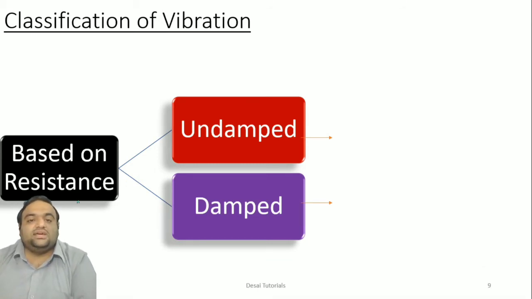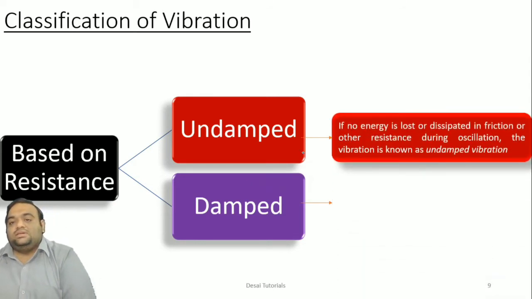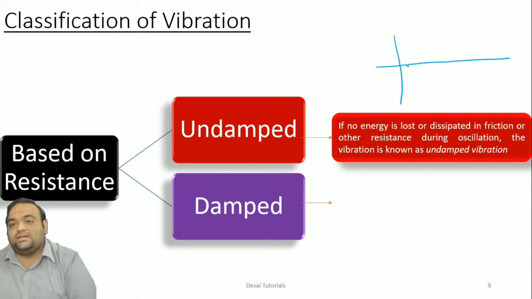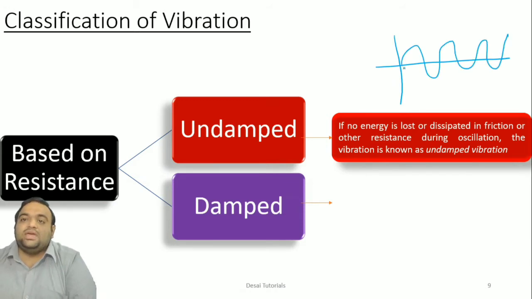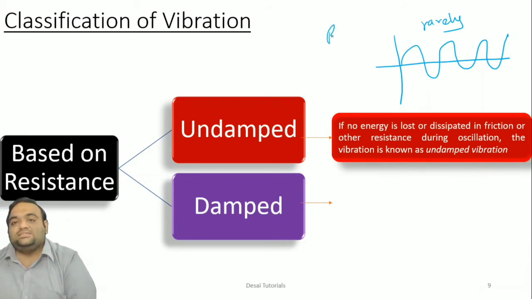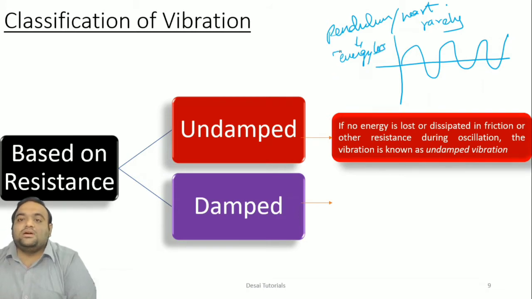Next, based on the resistance, that is undamped and damped. In undamped vibration, once the oscillation starts, or once the disturbance is given, it is going to oscillate continuously like this, okay? And this system you will rarely encounter in nature. For example, you can take the pendulum and the heart. A pendulum is also true if there is no energy loss in the system, and it is very difficult to achieve this system, okay?